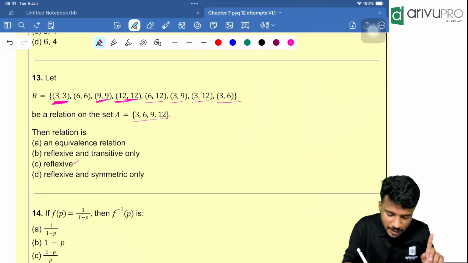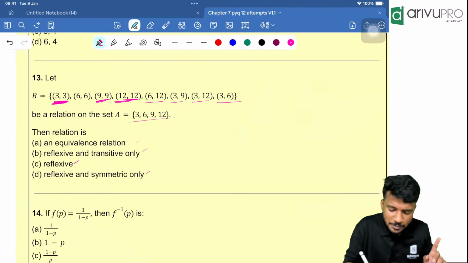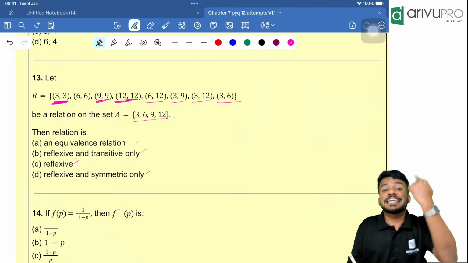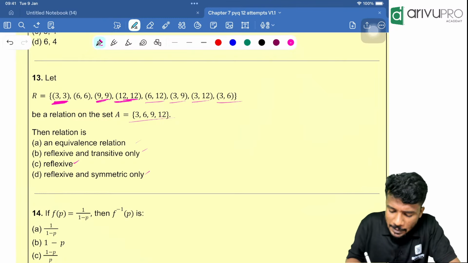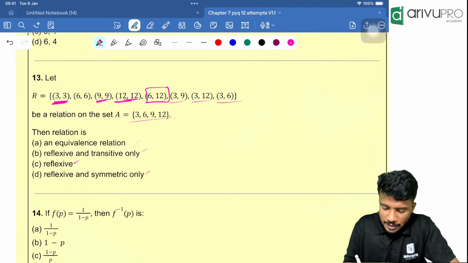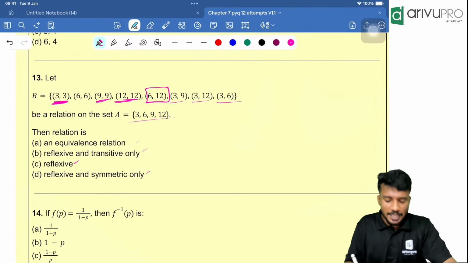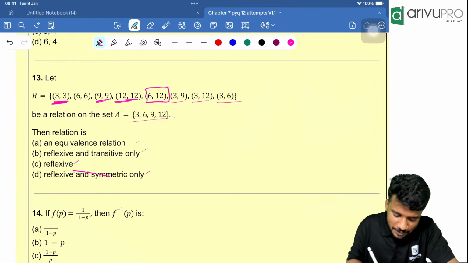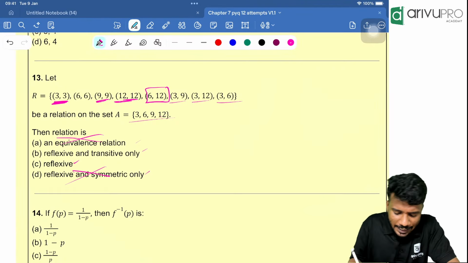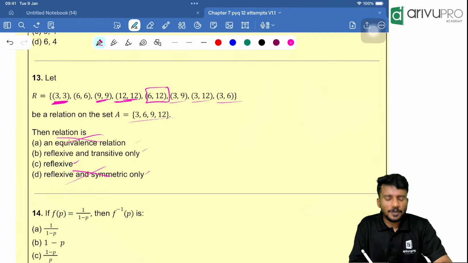Either it can be option A or option D or option B. Every option can be a possibility. Now we need to check the symmetry part. People, 6,12 is there. Then is 12,6 there? No. That means it is not symmetric. That means option D is wrong. Option A is wrong. We need to check either B or C.